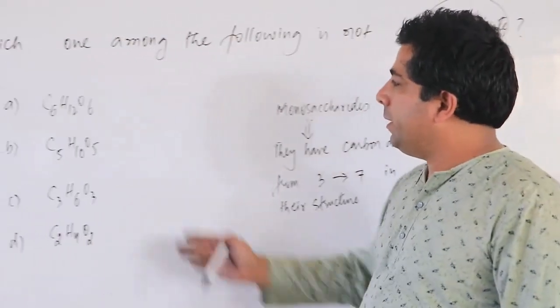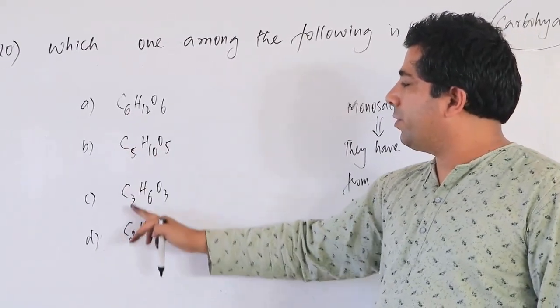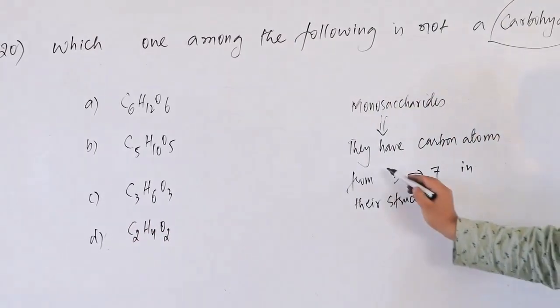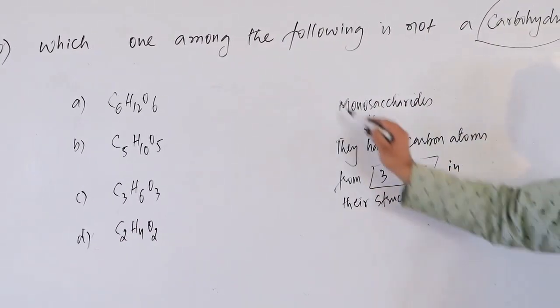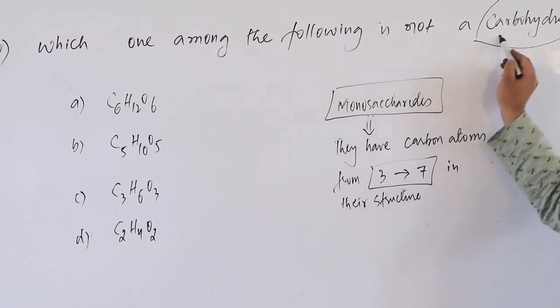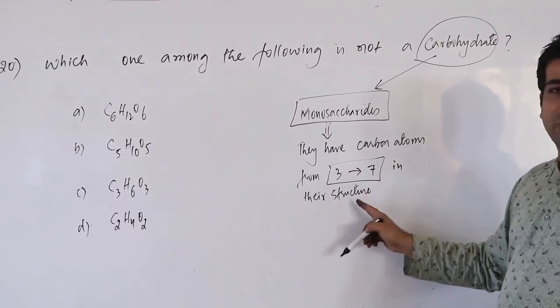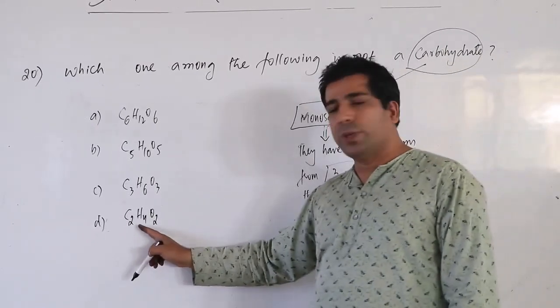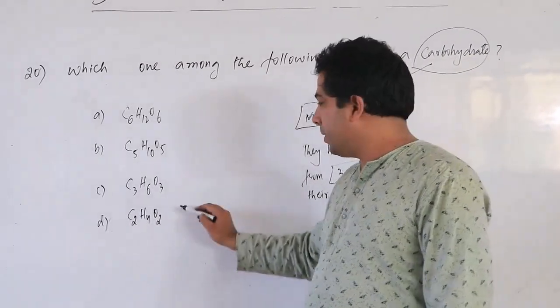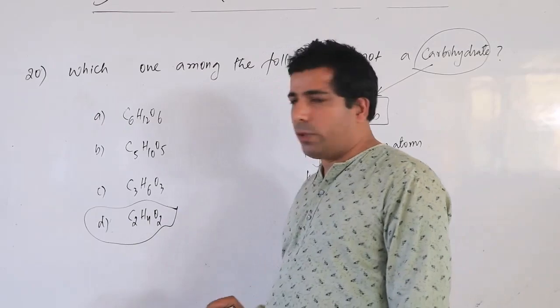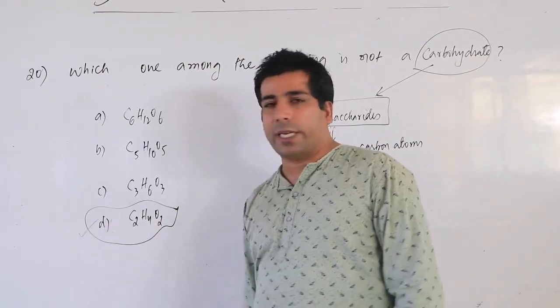So possibility 6 are here, 5 are here, 3 are here. So the range is from 3 to 7. So monosaccharides, which are basically your carbohydrates, have 3 to 7 carbon atoms in their structure. But this one has only 2 carbon atoms in its structure. So that means this cannot be a carbohydrate. So this is not a carbohydrate.